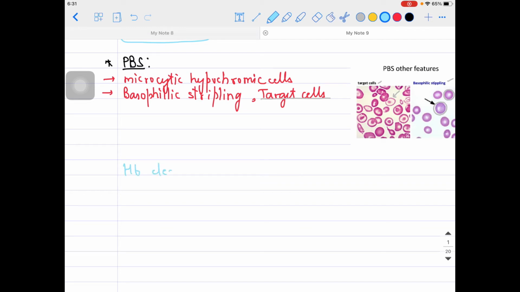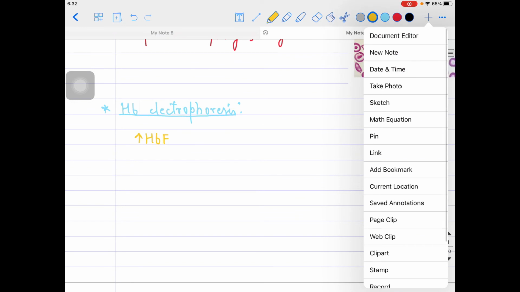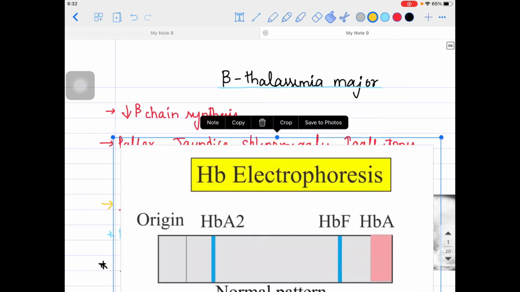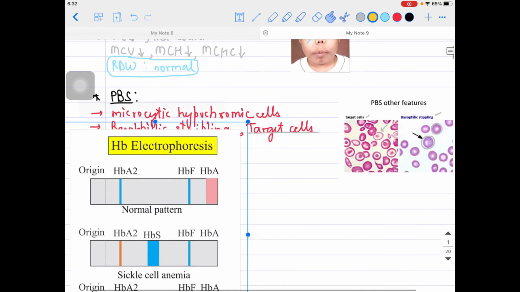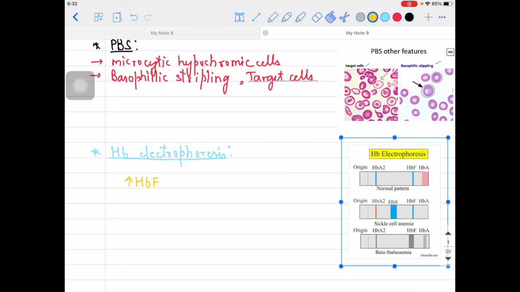Hemoglobin electrophoresis. What will you be seeing in the hemoglobin electrophoresis? We need to understand that you will find HbF is increasing, guys, and that is the basic point. The HbF fetal band in the hemoglobin electrophoresis will be increasing. So let us see this Hb electrophoresis as well. Let me show you guys how the hemoglobin electrophoresis looks.